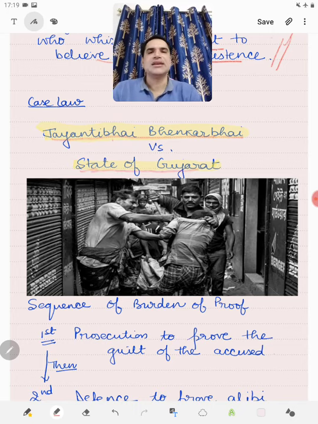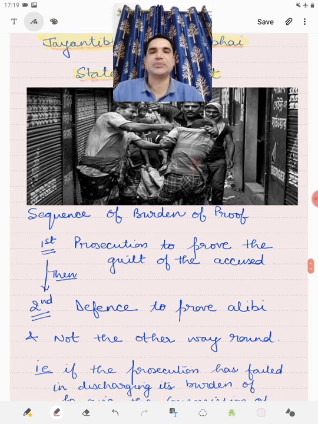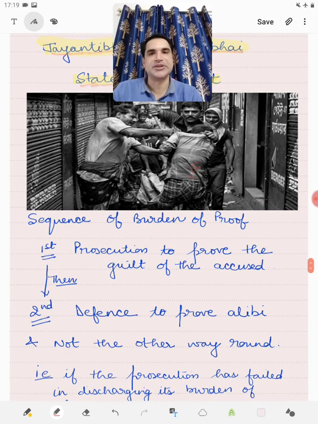In this case, there was an altercation, a crime took place, and one of the persons died. Many persons were accused and they were prosecuted and they were convicted in it. One of the persons went to the Supreme Court and took the plea of alibi. Now, in this, the Supreme Court held